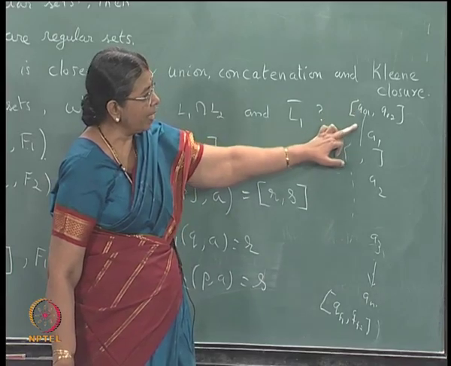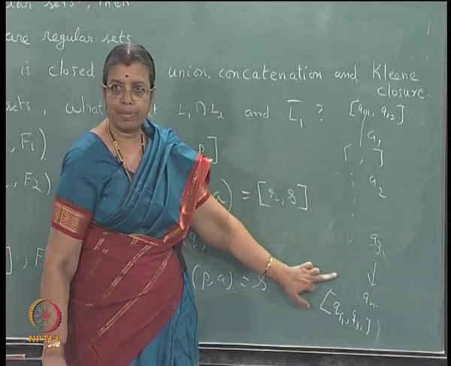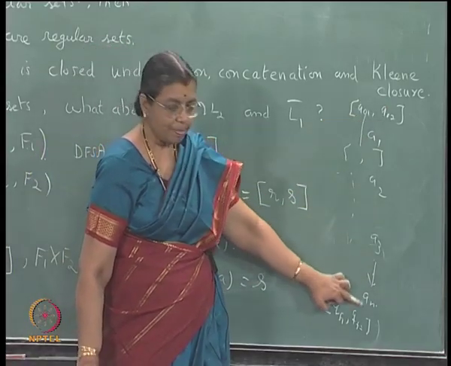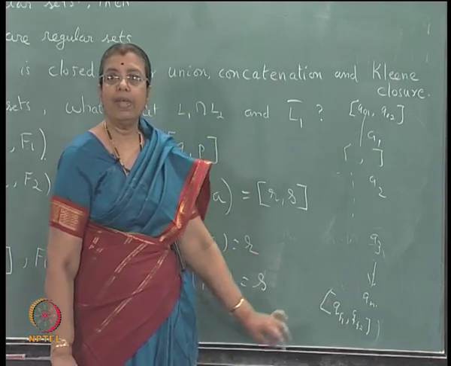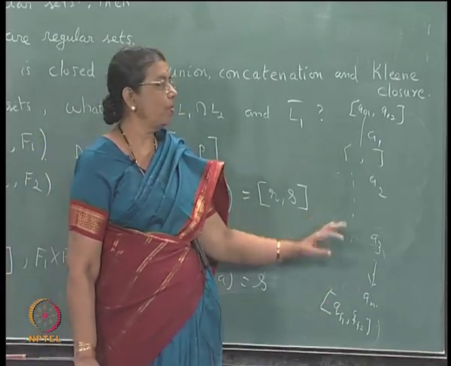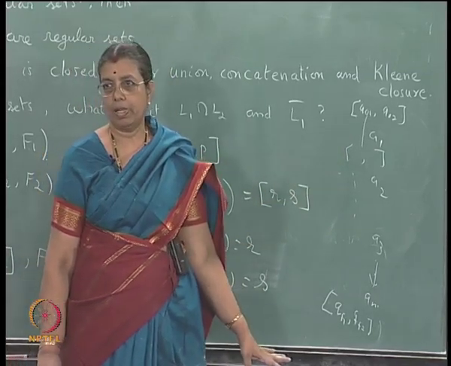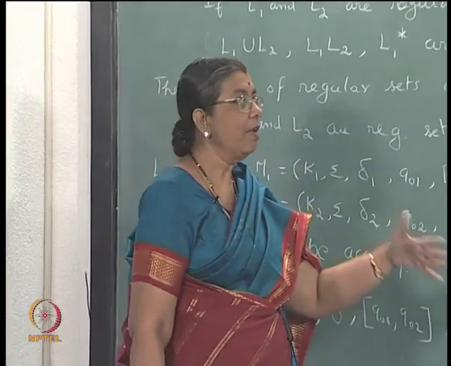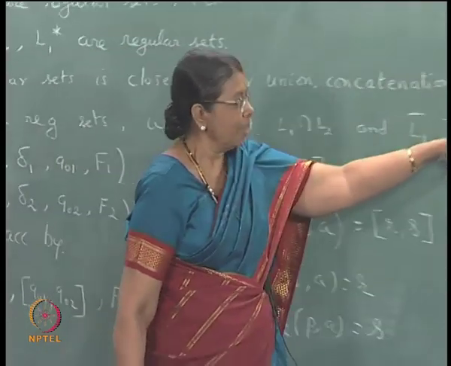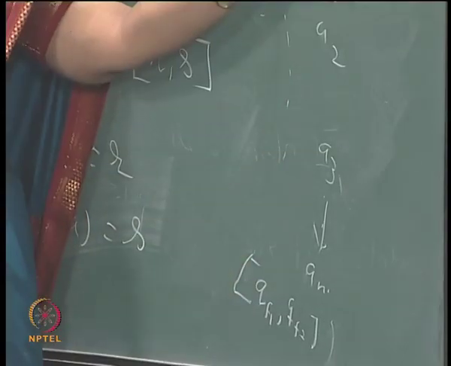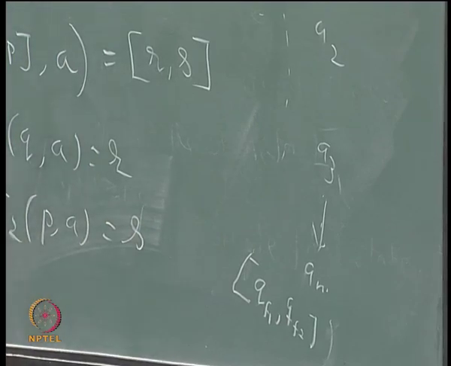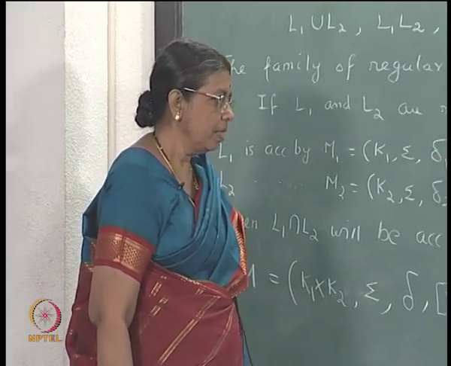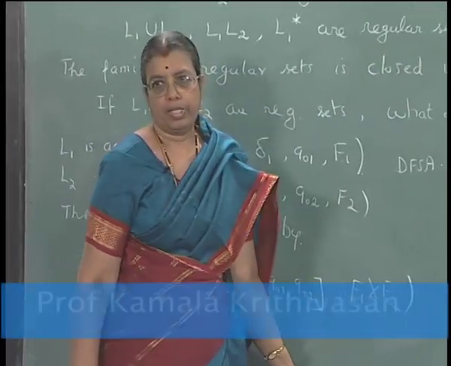Now, the first component takes care of the fact that it will be accepted by M1. The second component will take care of the fact that it will be accepted by M2. So, only when it is accepted by both M1 and M2, it will be accepted by the machine, and vice versa. If it is accepted by this, it will be accepted by M1 and M2, and if it is accepted by M1 and M2, because of the first component and the second component, it will be accepted by M. So, this makes sure that both M1 and M2 accept.